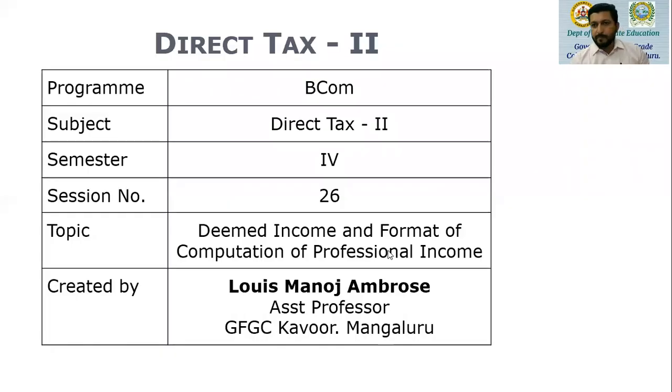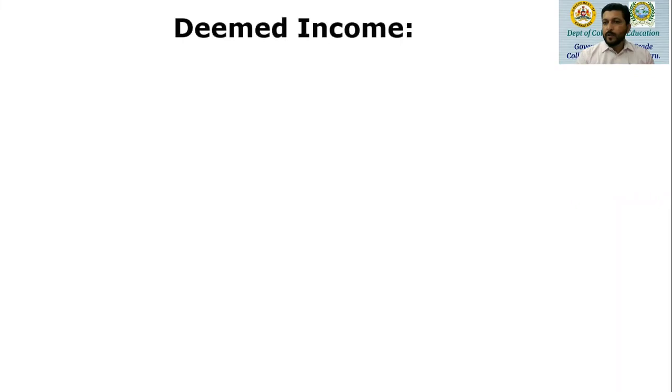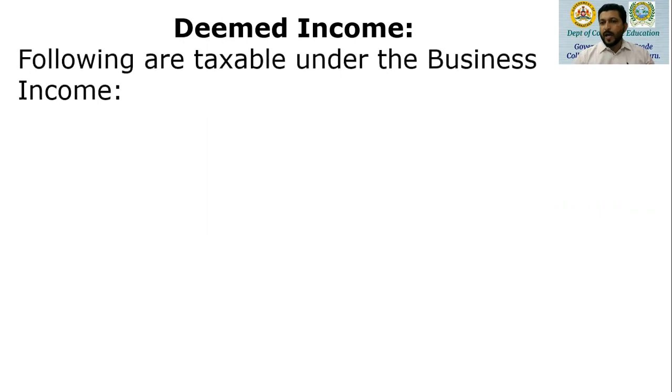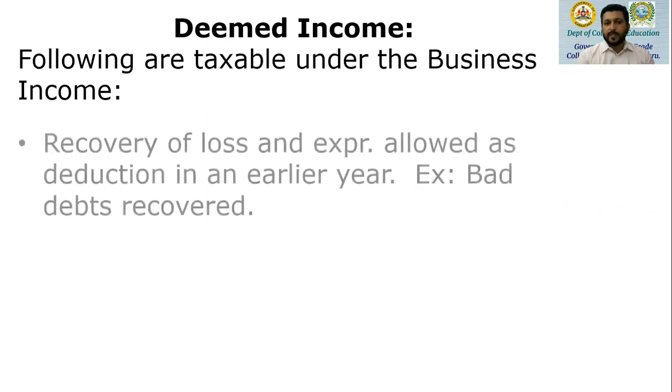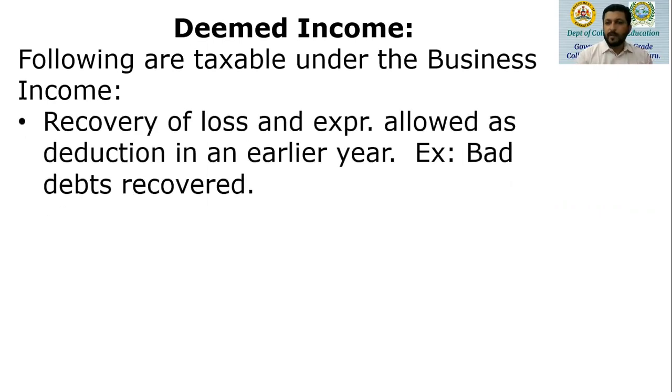In this particular session, we are going to learn two very important aspects. The first one is the deemed income, and the second one is the format for computation of professional income. Now, what do you mean by deemed income? Incomes which are taken to be as income of the business, knowingly or unknowingly, the SSE might have earned, and those are taken as business income. So following are taxable under the business income.